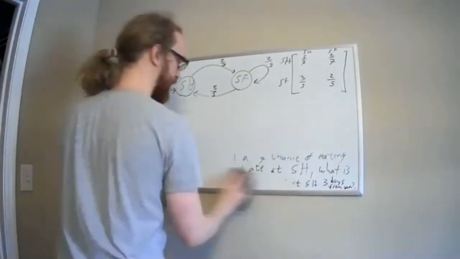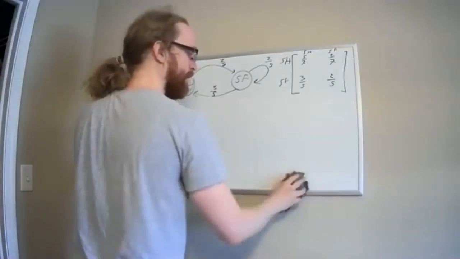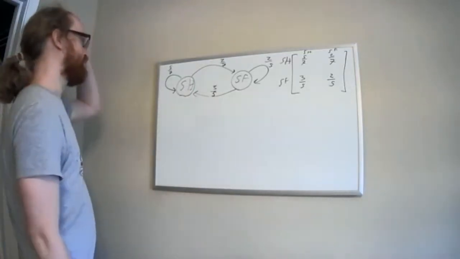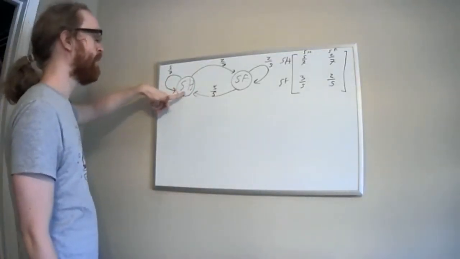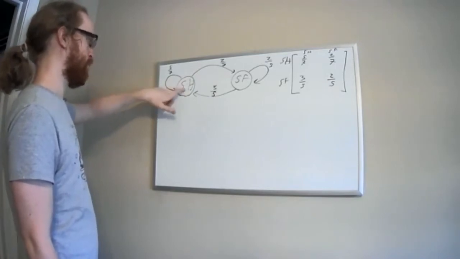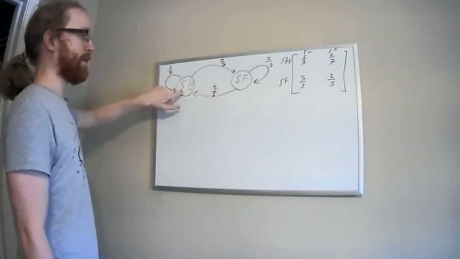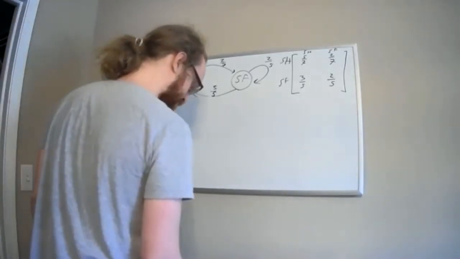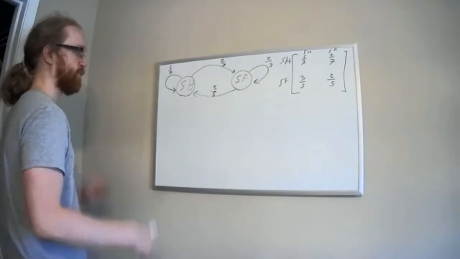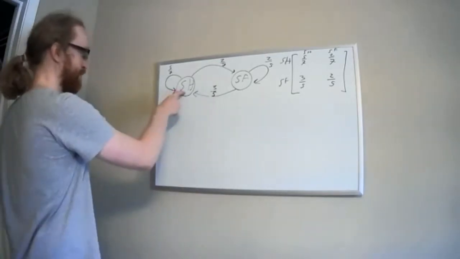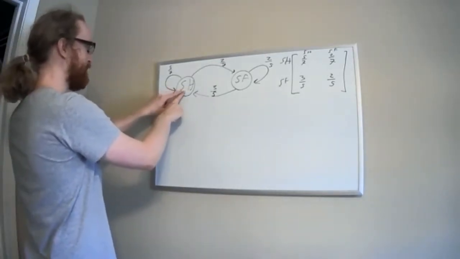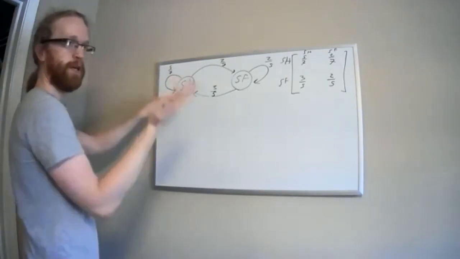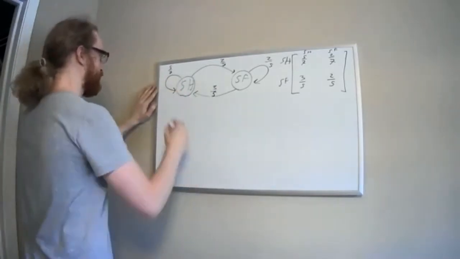So I'm asking about starting at the steakhouse and then eating there again 3 meals from now. What I'm really asking in terms of the transition diagram is that I start at the steakhouse, and I'm going to find all possible paths through this diagram that end back at the steakhouse after 3 steps. So how many of those are there? Let's think through the possibilities. I could start at the steakhouse and just eat at the steakhouse 3 times in a row. So I could go 1, 2, 3, and that's it.